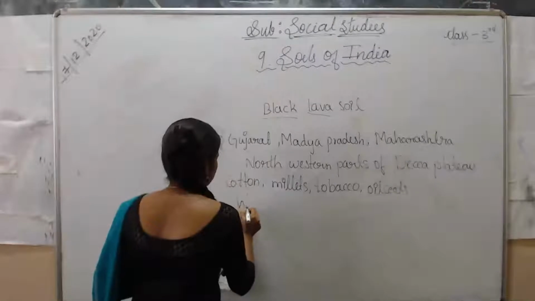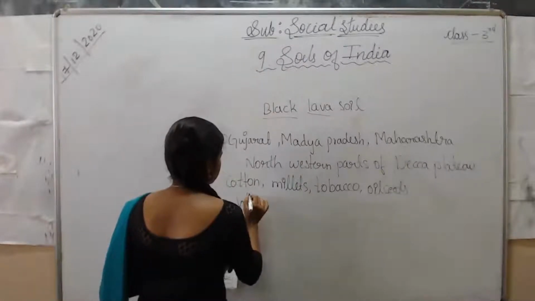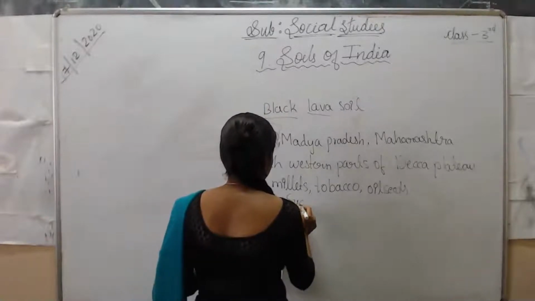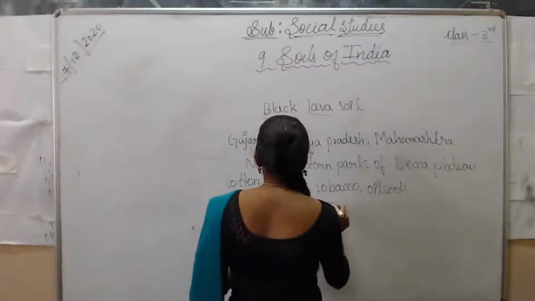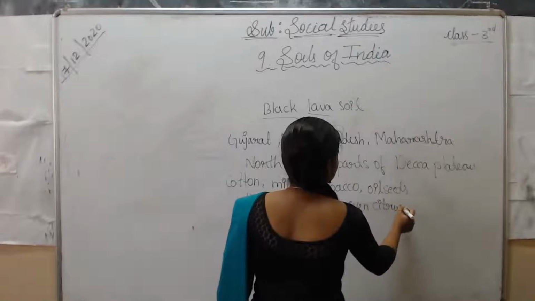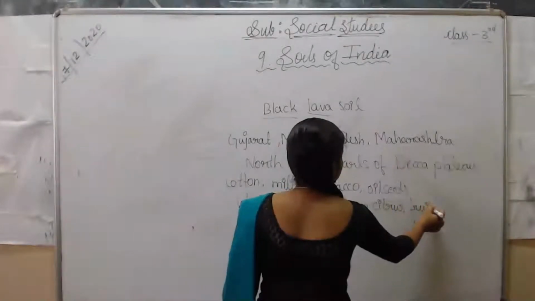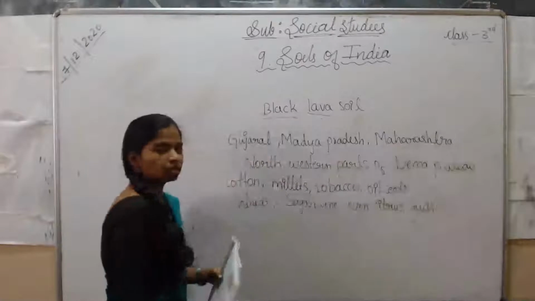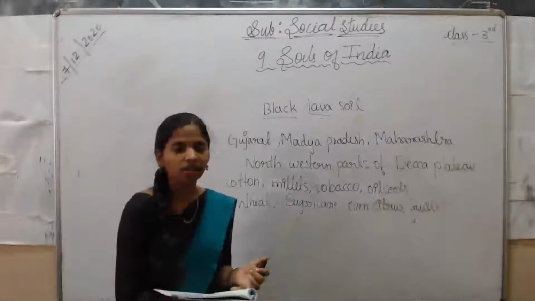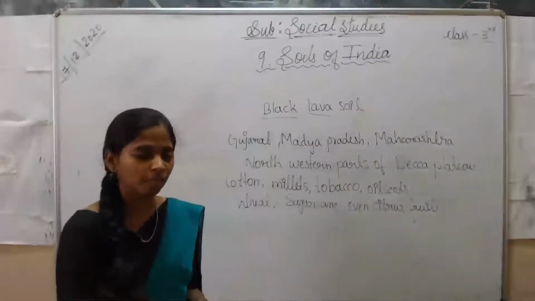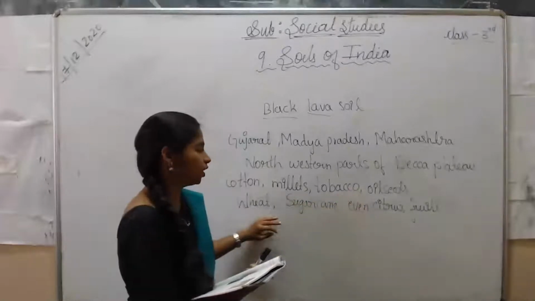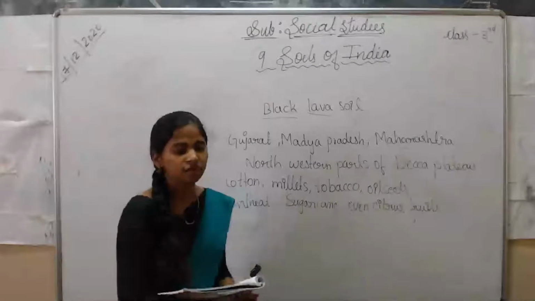Then you can grow wheat, sugarcane, even citrus fruits. These are some of the crops that can be grown in this black soil, which is rich in clay content, which helps to retain the moisture content.